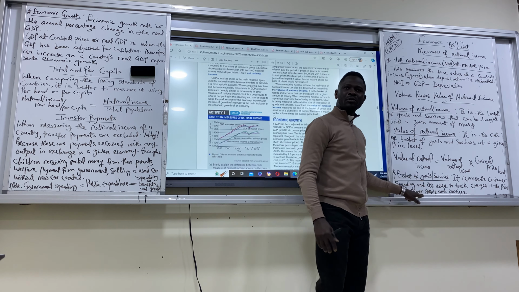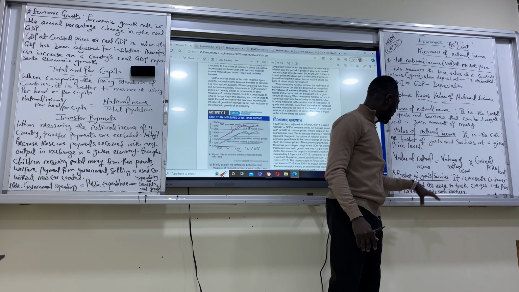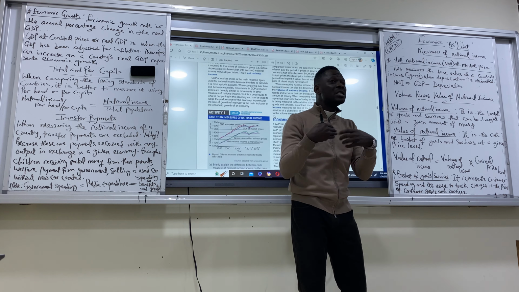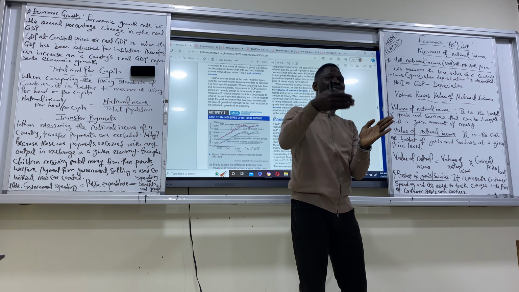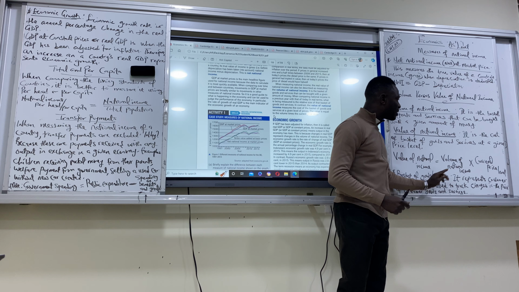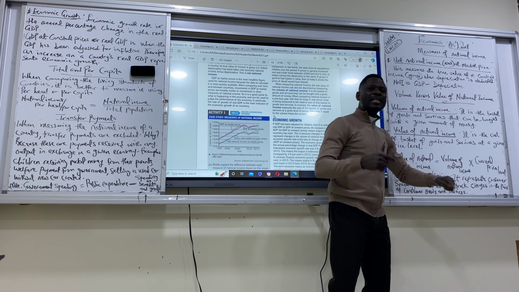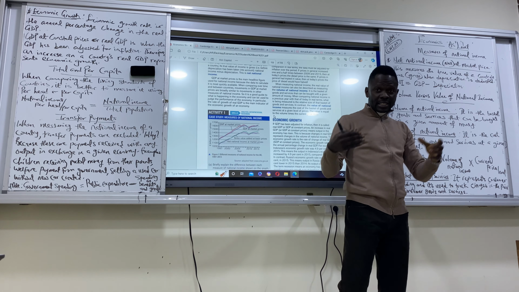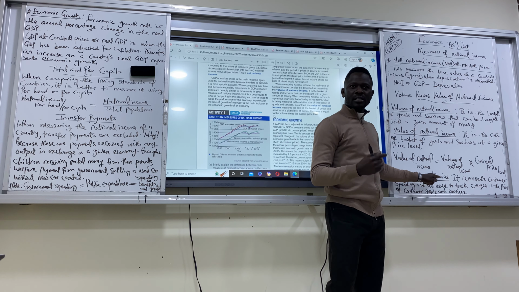Then what do we call a basket of goods and services? A basket of goods and services represents consumer spending and is used to track changes in the price of consumer goods and services. So if we have to track the price of what we buy within the economy, we use the basket of goods. It represents our spending as consumers. We use it to track changes in the price level. Last year we bought bottled water for $5. This year it is $7. We are able to track it because we have our basket of goods items. That is what a basket of goods is.